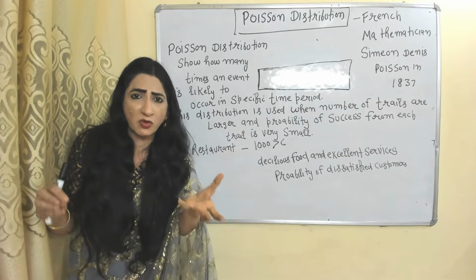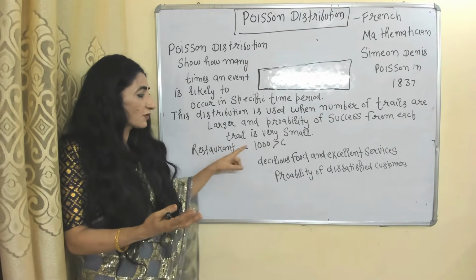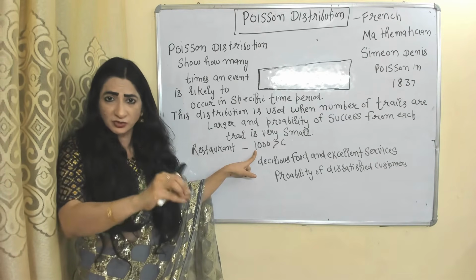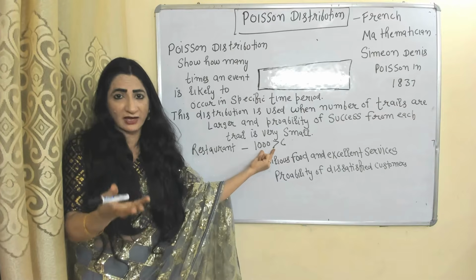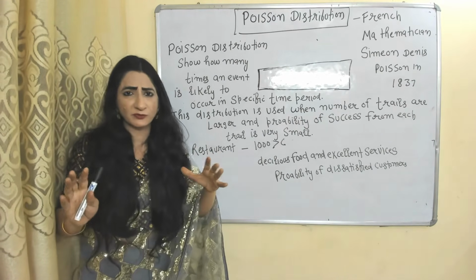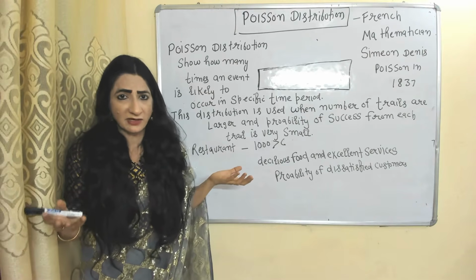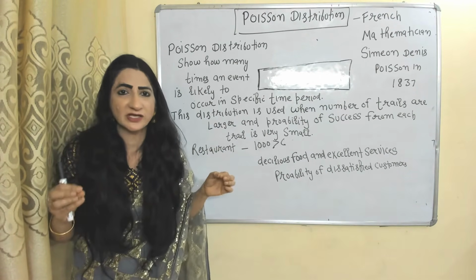For example, we are talking about one restaurant where more than 1000 customers visit in a day. So here you can see the number of trials is very large, and this restaurant provides delicious food and excellent service, and we have to find out the number of dissatisfied customers.